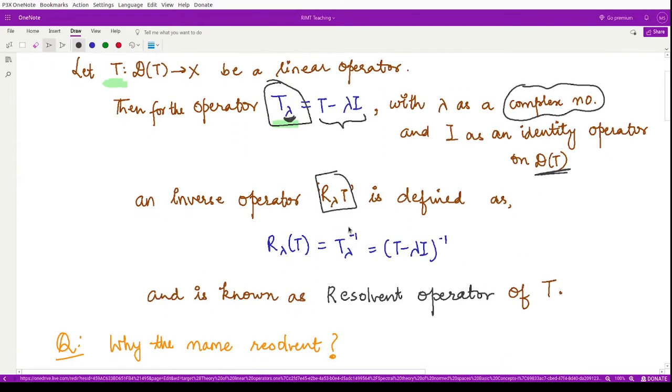Right? And this operator is known as the resolvent operator of T. So this is the definition, and you should remember it, that R lambda T is T lambda inverse, and it is the resolvent operator of T.